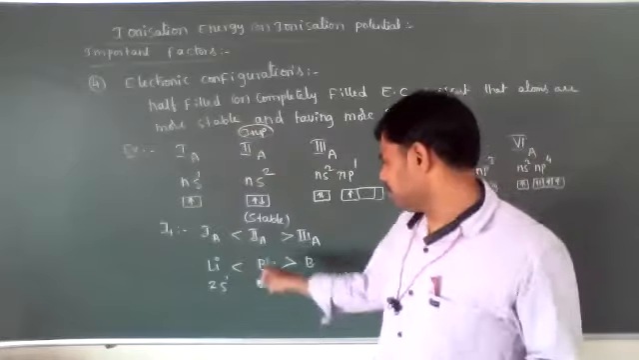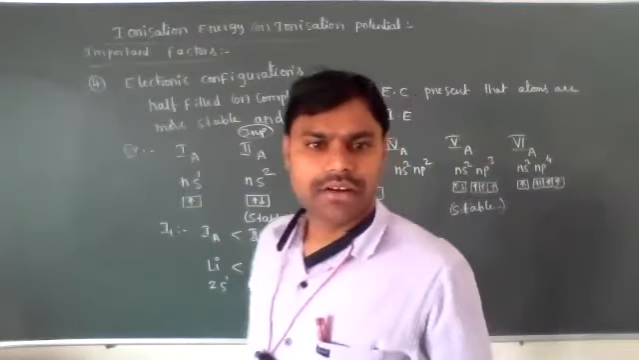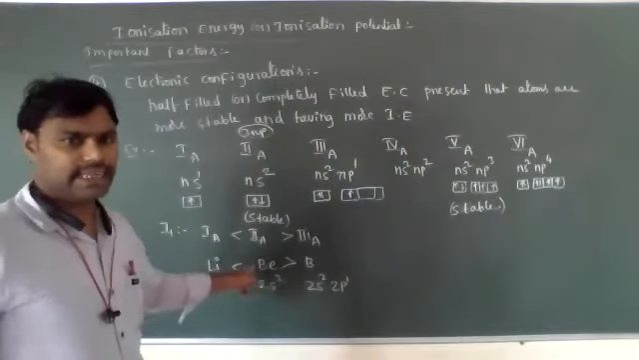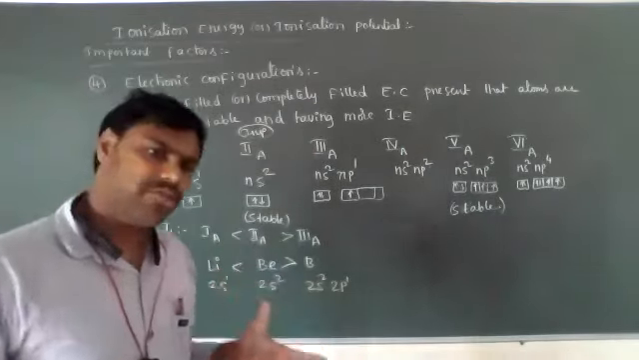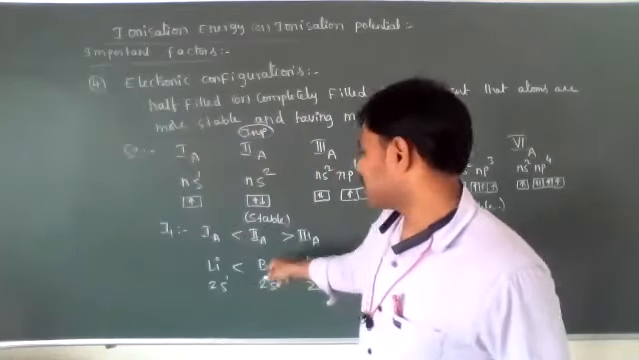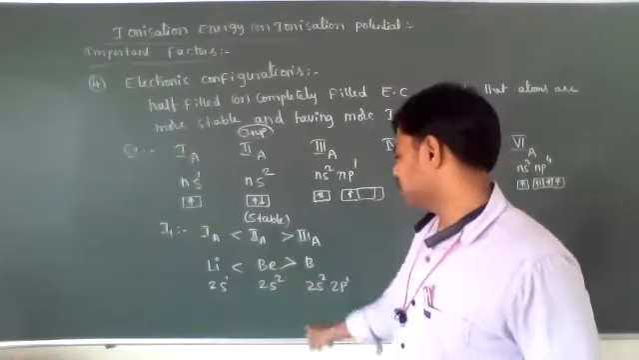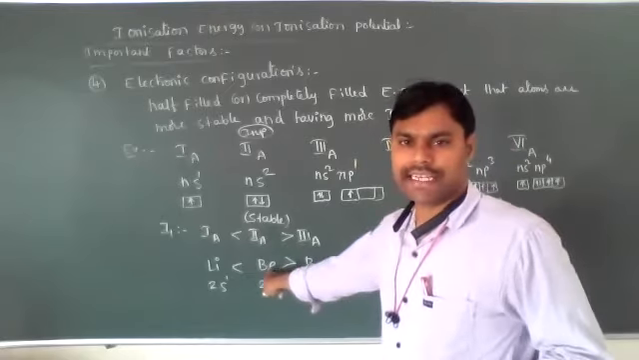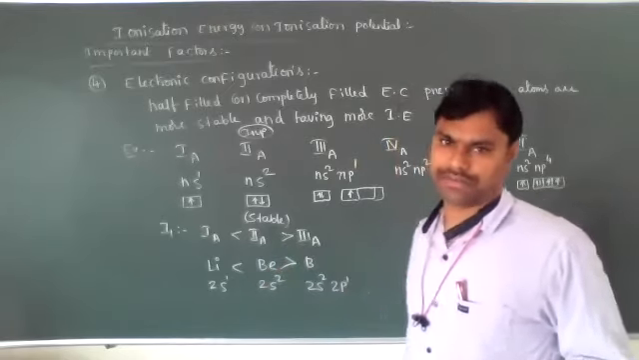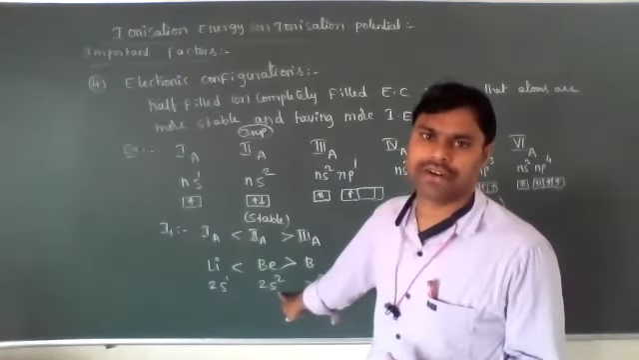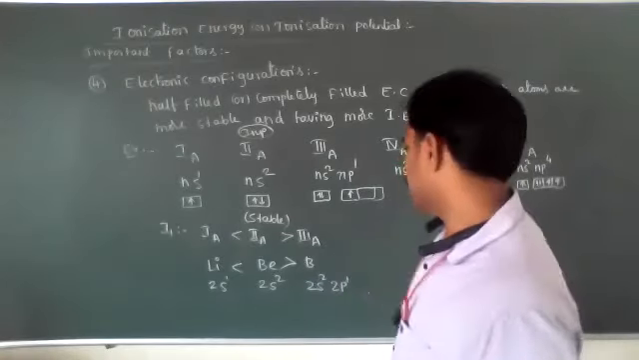Okay, so here is one important exception. From first A group to second A group in a period ionization energy increases, but second A group elements' first ionization energy is more when compared to third A group elements. That is, beryllium's first ionization energy is more when compared to boron. That is very important. Why this exception came is based on its electronic configuration. Okay, now let's start.